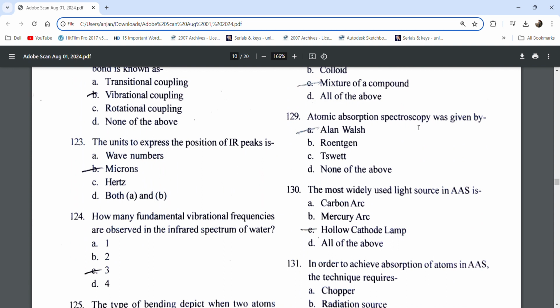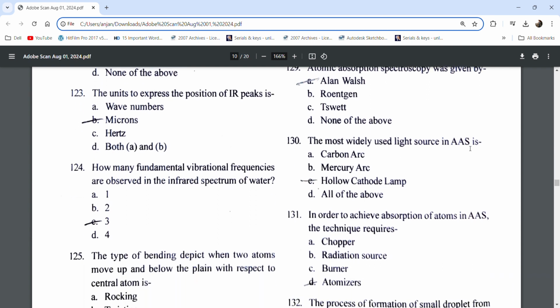Atomic absorption spectroscopy was given by Alan Walsh. The most widely used light source in AAS is the hollow cathode lamp.